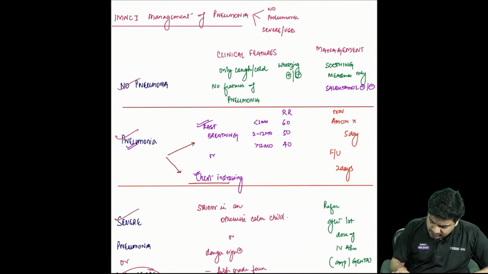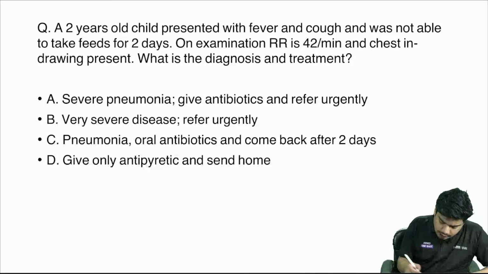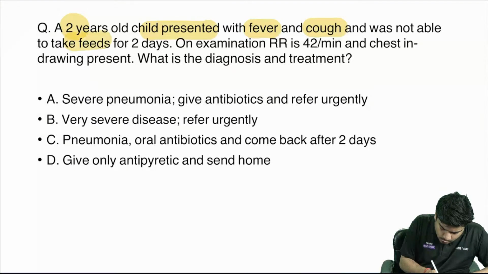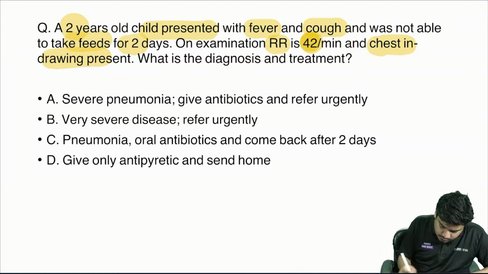Now let's see the questions that they had asked. A 2-year-old child presented with fever and cough, not able to take feeds for 2 days. On examination, respiratory rate is 42 and chest indrawing is present. What is the diagnosis and treatment?